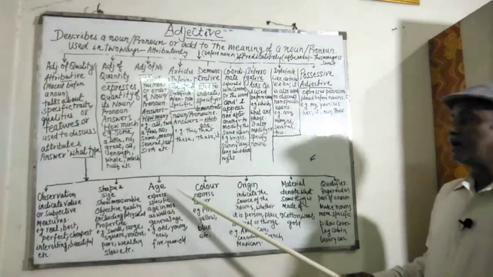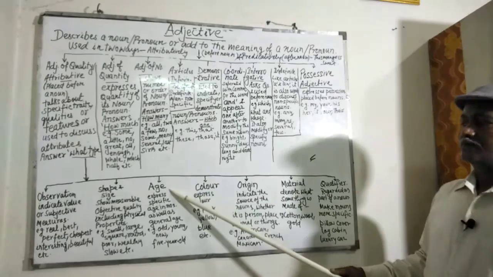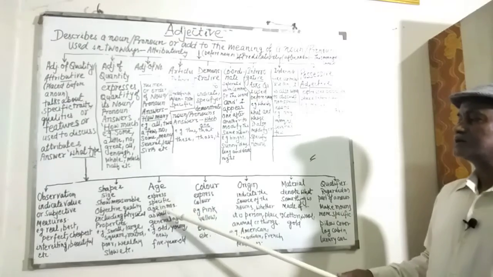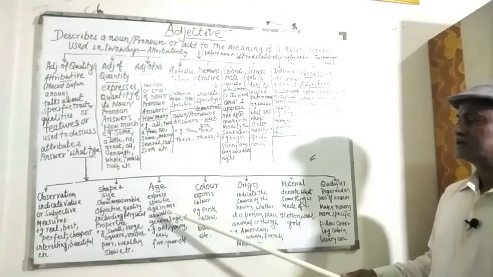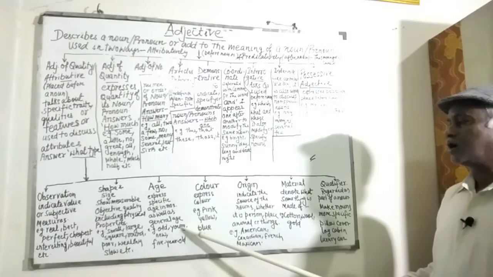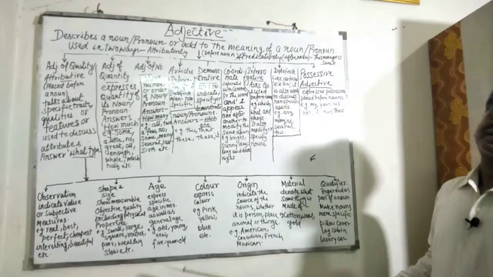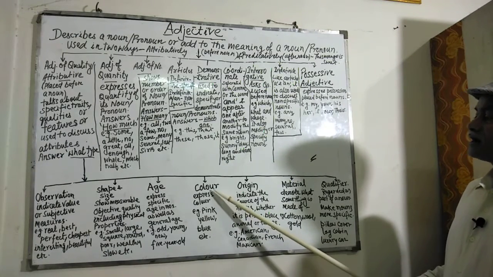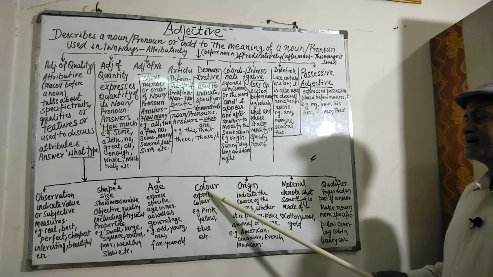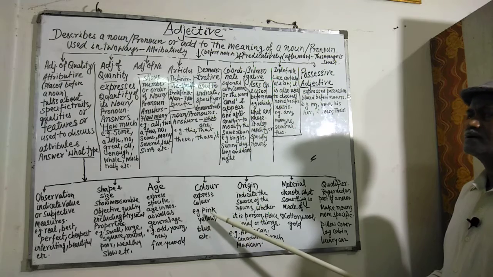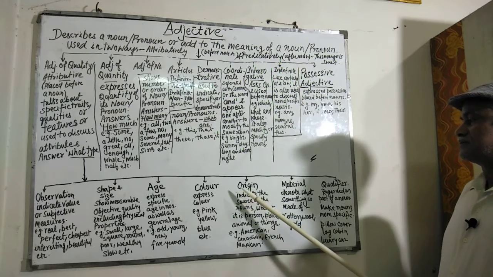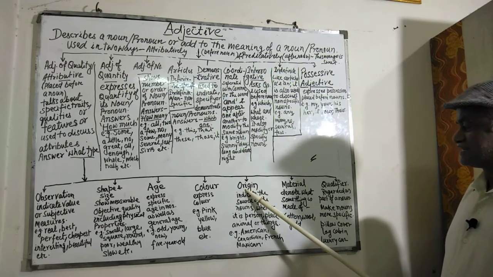Then come adjectives of age. These adjectives express specific age in numbers as well as general age. For example, old, young, new, 5-year-old, etc. Next are color adjectives. As the term expresses, these adjectives express color: pink, yellow, blue, green, etc. Then adjective of origin.